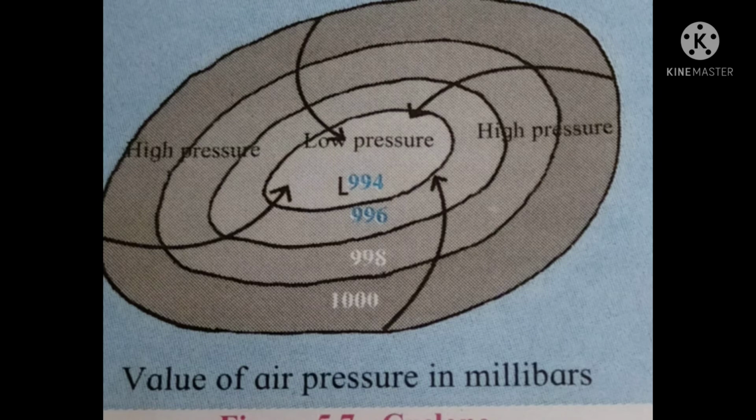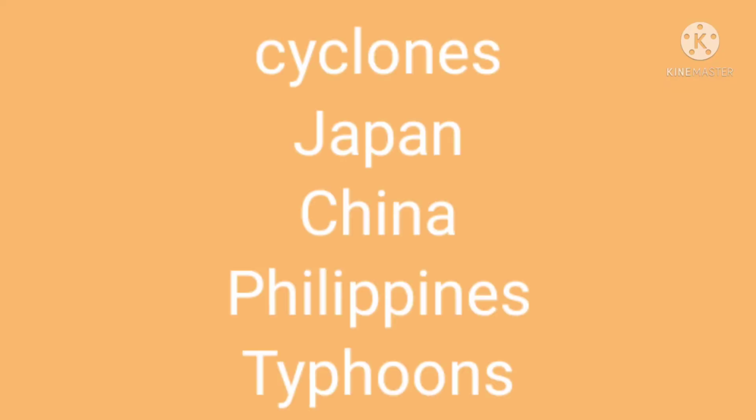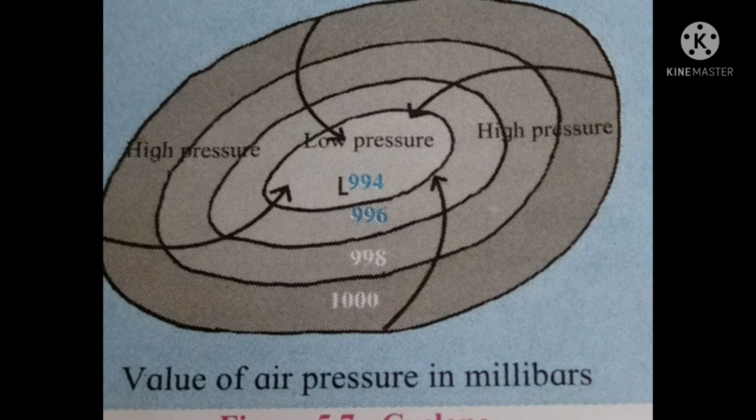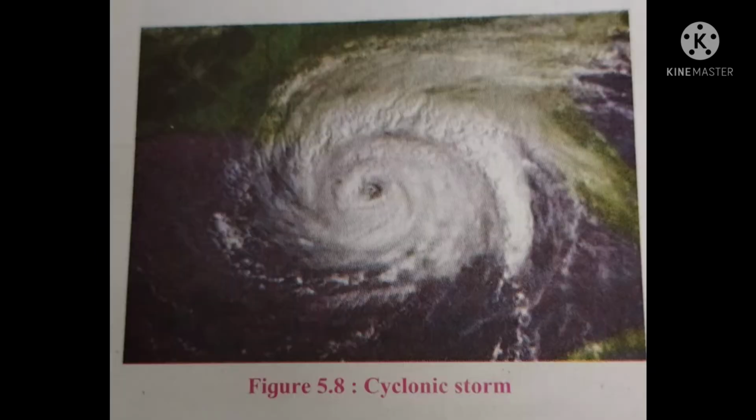Cyclonic storm. Cyclones occurring in the western part of the Pacific Ocean along the coast of Japan, China, Philippines, etc. are known as typhoons. These storms arise between June and October due to high velocity winds and heavy rains. These prove to be destructive.